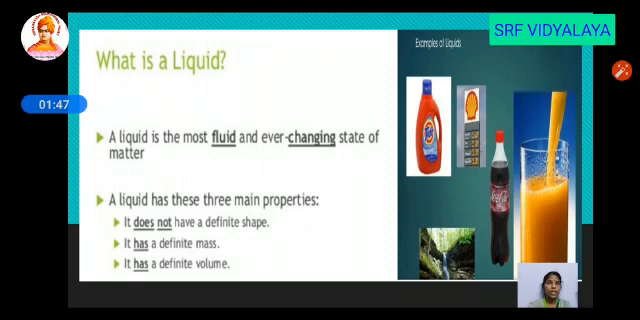So liquid is the most fluid and ever changing state of matter. So it keeps on changing the shape. So it takes up the shape of the container. So the properties of liquid are, it does not have definite shape, it has definite mass and definite volume.